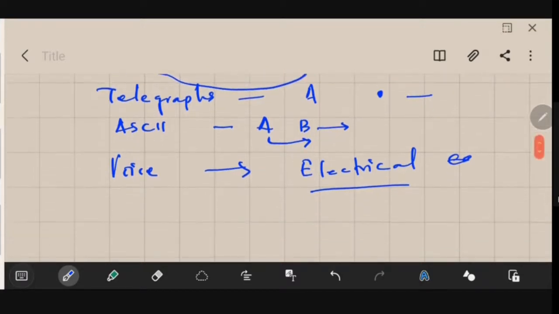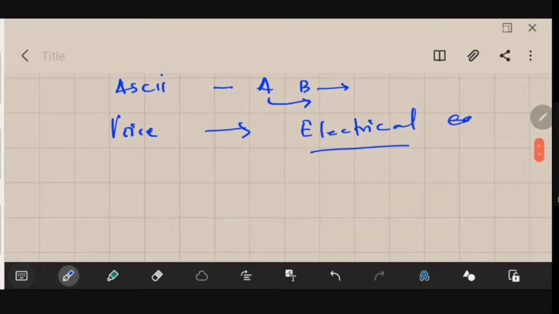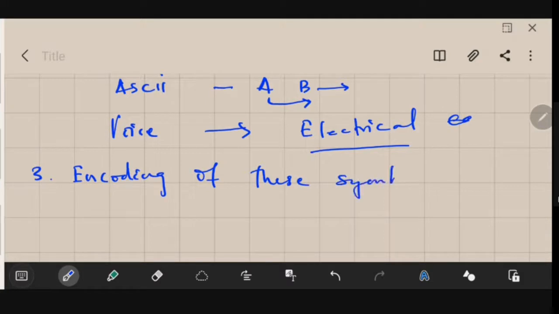Then the next thing that we need to do is number 3, encoding of these symbols in a form suitable for transmission.